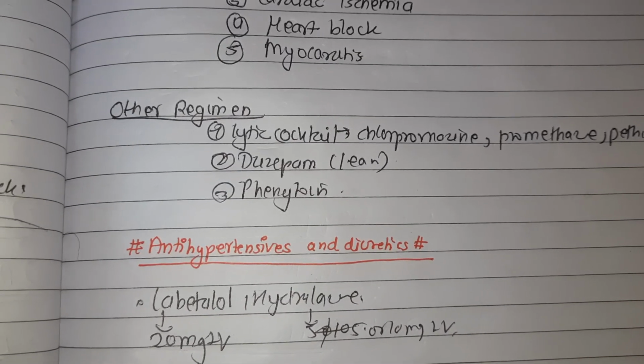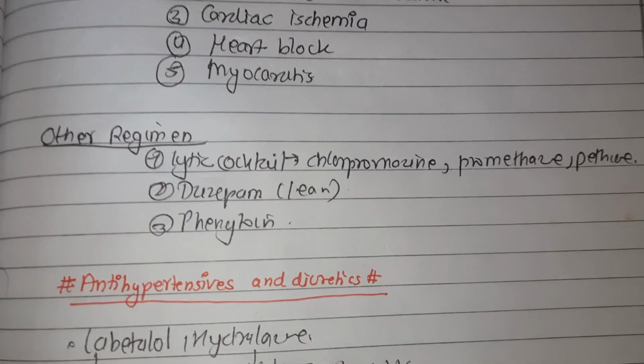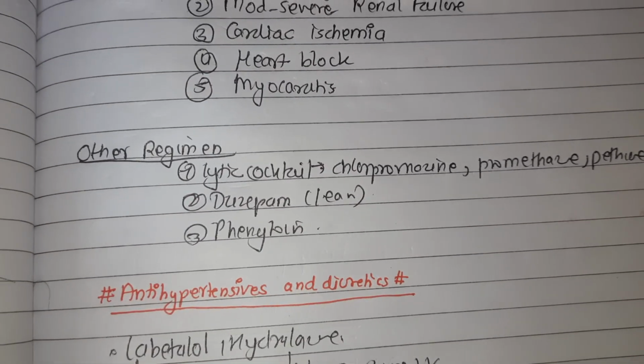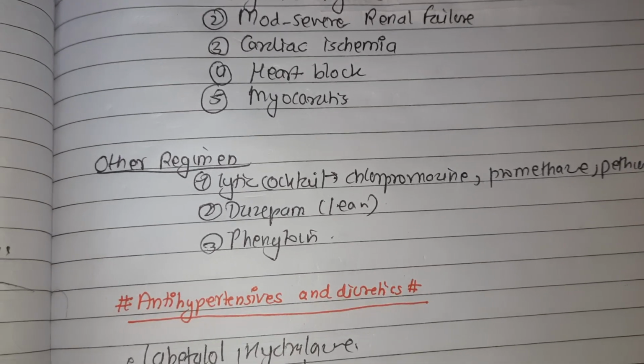Compared with other regimens, magnesium sulfate has better benefits: it controls fits effectively without a depressing effect on mother or infant, reduces the risk of recurrent convulsion, and significantly reduces the maternal death rate and perinatal mortality rate.